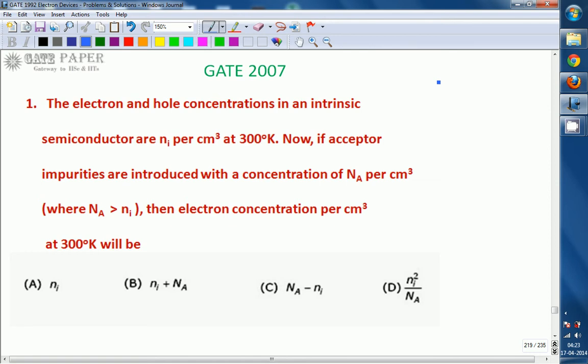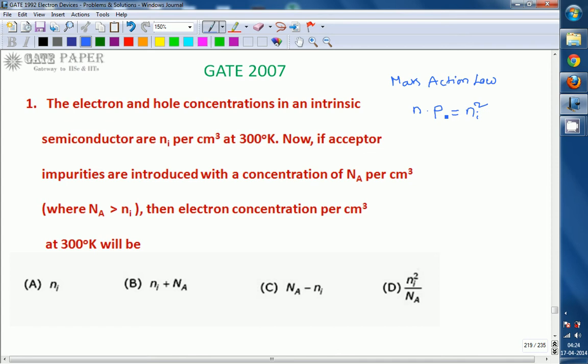Mass action law states that under thermal equilibrium condition, the product of total positive charge and total negative charge must always be constant, and it must be equal to the square of the intrinsic carrier concentration. So in equation form, the product of total negative charge multiplied by total positive charge must be equal to the square of the intrinsic carrier concentration, which is a constant.